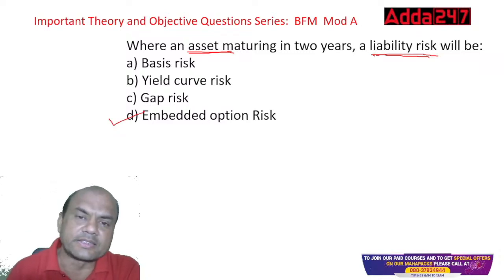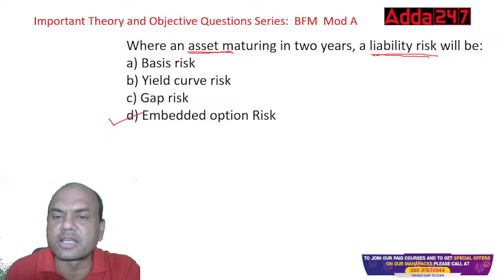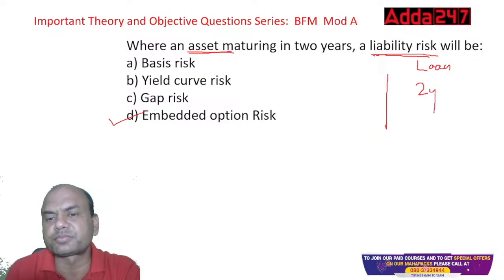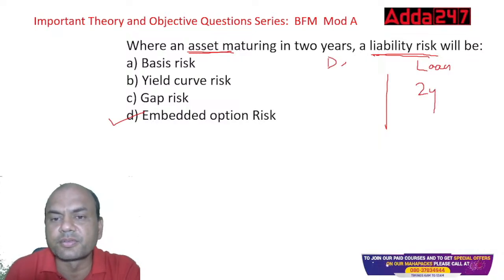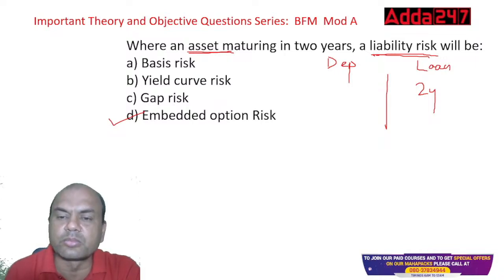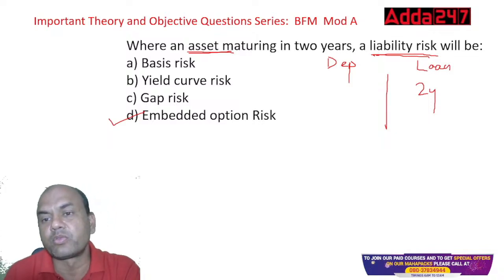See here, if this asset is maturing in 2 years, it means there is a loan. Let's look at it this way, a loan. If this loan is maturing in 2 years, I may face a deposit risk. See here, I have to fund this loan by these 2 years. So I have to see to it that I have sufficient deposits for this loan.